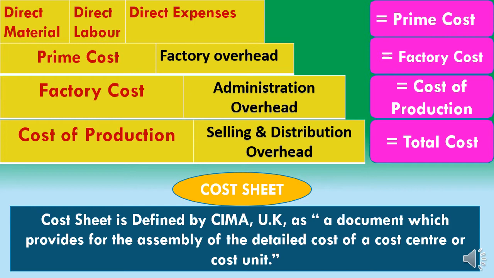It is prepared at regular intervals. It may be weekly, it may be monthly, it may be quarterly, or it may be yearly. So, comparative figures of the previous period may also be shown in the cost sheet so that assessment can be made about the progress of the business.